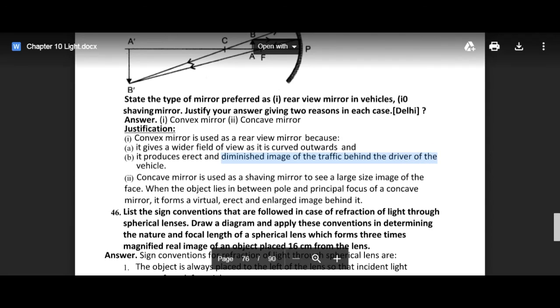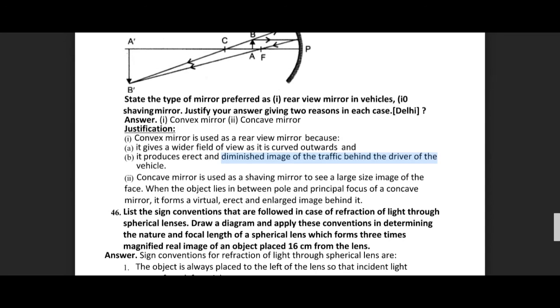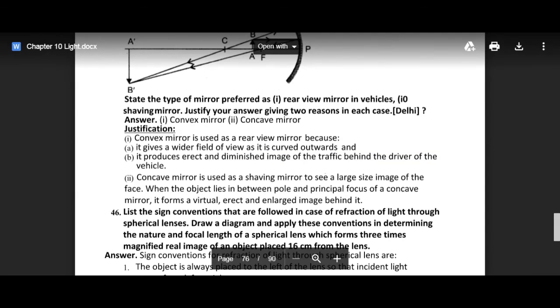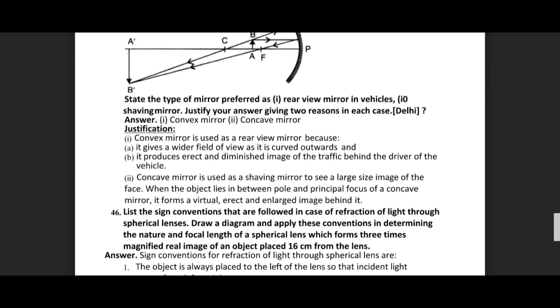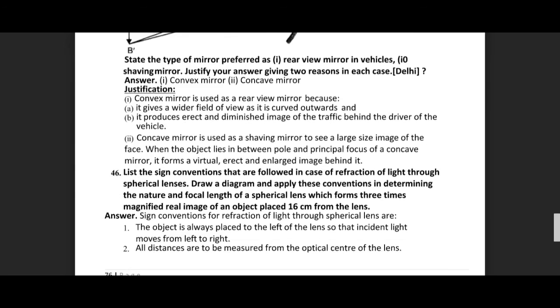So it forms the image in a quite small area, that is of the traffic which is standing behind your vehicle. And concave mirror is used as shaving mirror in order to have a large size image of your face, right? In order to have a better clarity where to shave or where not to, right? Okay, so it will form a virtual, erect and enlarged image behind it.